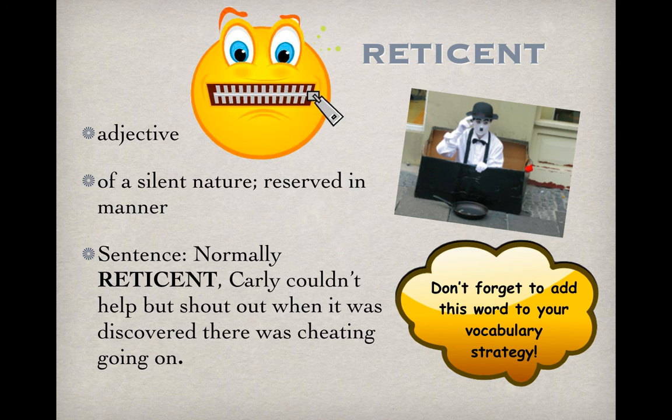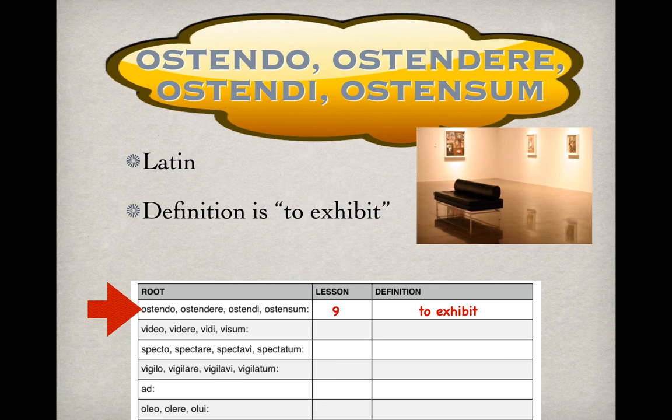Don't forget to add this word to your vocab strategy, and this might be a good place to pause because we're going to be moving on to the next root. So if you need a little more time on some of these words, feel free to take a little break. But we're actually going to move on to the next root, which is on the back now of your root card. So you can kind of check yourself. You should have all of the roots filled in on the front of your root card. This is the first one on the back. Ostendo means to exhibit. And I showed an art exhibit in that picture to help you remember this definition.